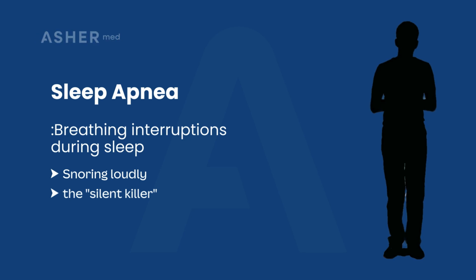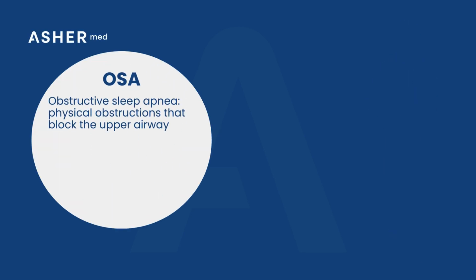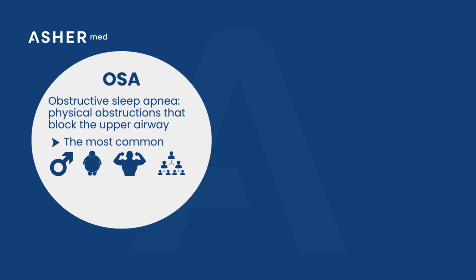Most sleep apnea falls into the following 2 categories. 1. OSA. Physical obstructions that block the upper airway are the main reason for obstructive sleep apnea, OSA. It is the most common sleep-related breathing disorder. Men, obese people, people with a lot of muscle mass, and those with genetic syndromes that affect facial structures such as cleft palate are at the most risk for having OSA.